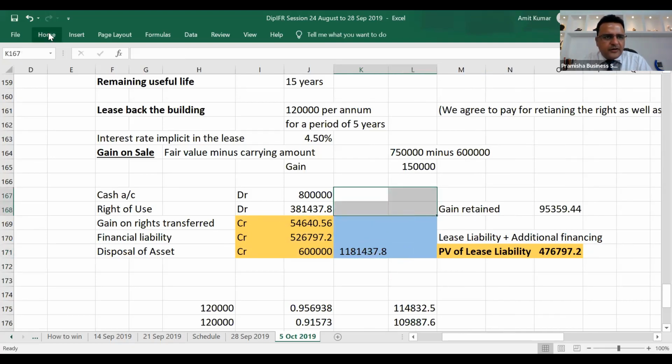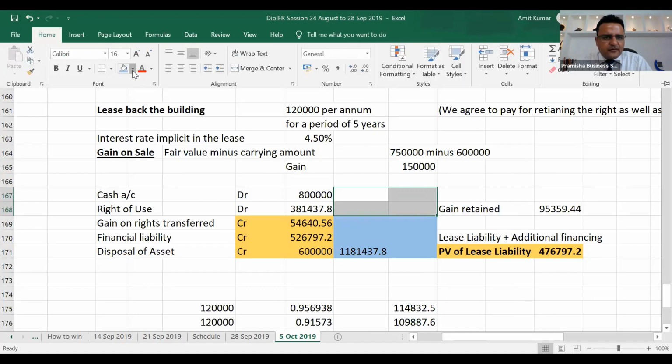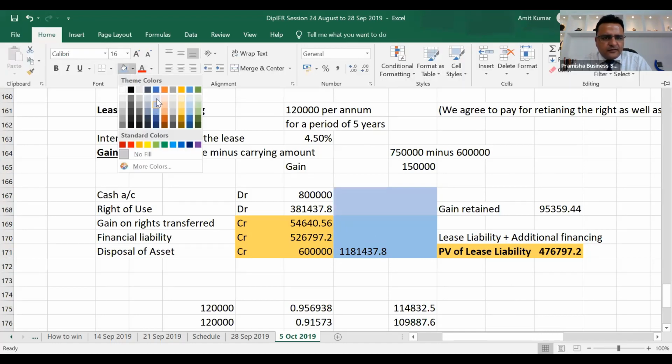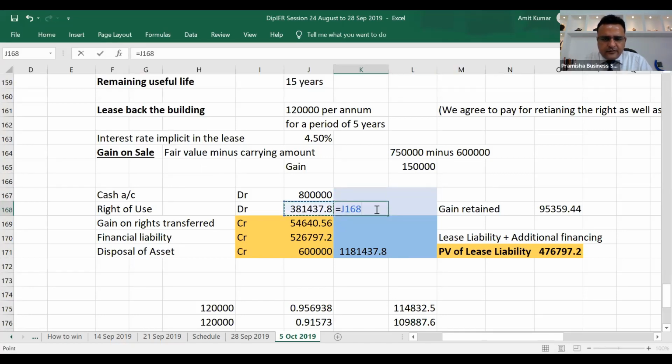The total of the debits is 381 plus 800,000. Hope this is clear. So that is how we'll treat it when the sale and lease back is at market terms.